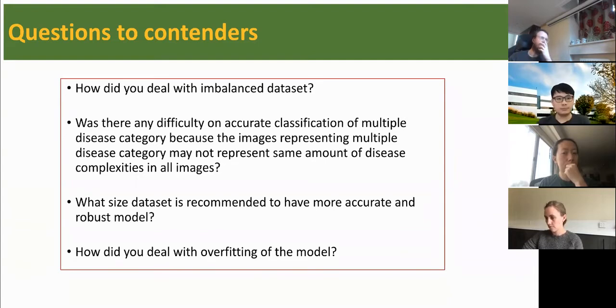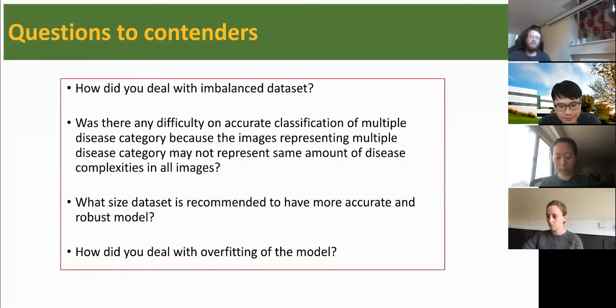Since one leaf can have multiple disease symptoms, it is most probable that another leaf in the same category may not have the same kind of symptoms and the same number of symptoms. So we also wonder if that would be a difficult situation for classifying them into separate disease categories.